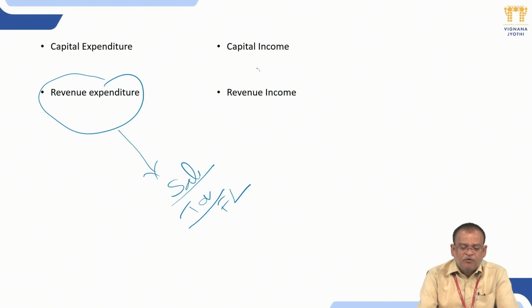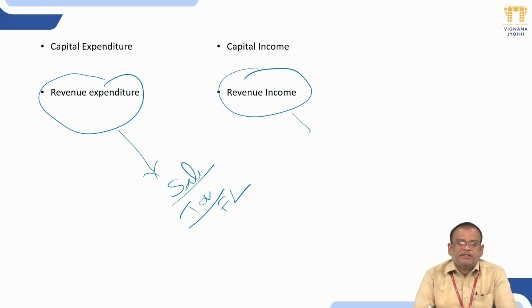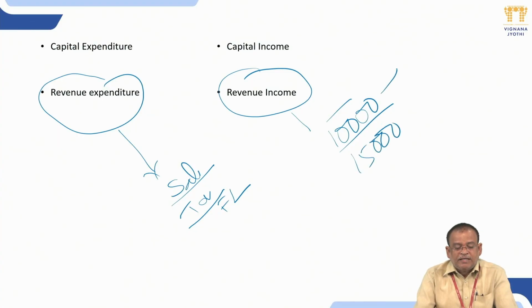Next one is revenue income. Income generated from day-to-day operations becomes revenue income. In the last example, the cinema theater's income increased from 10,000 to 15,000. The 10,000 and 15,000 become revenue income, income generated through day-to-day operations.